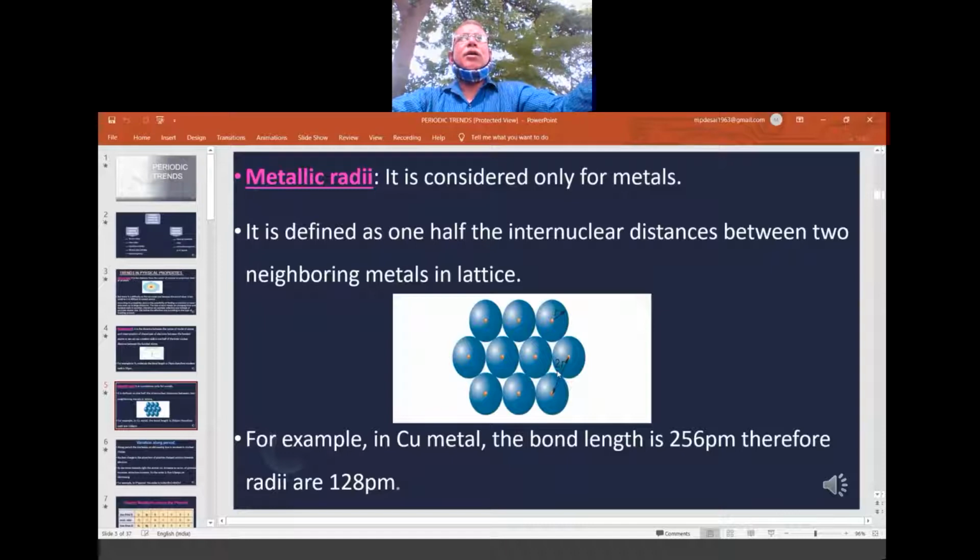Or let us not use all those words. The general word, all are atoms, all will become molecules. So the general word is atomic radii. Depending upon the type of the molecule you are allowed to use different words, or if you don't want to use them, the general word is atomic radius or atomic radii.